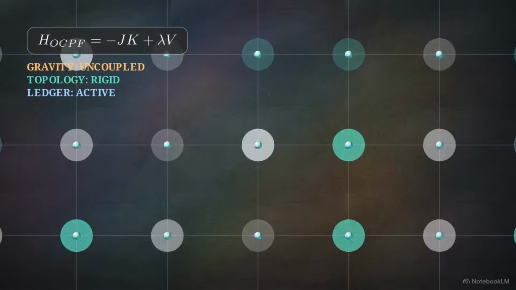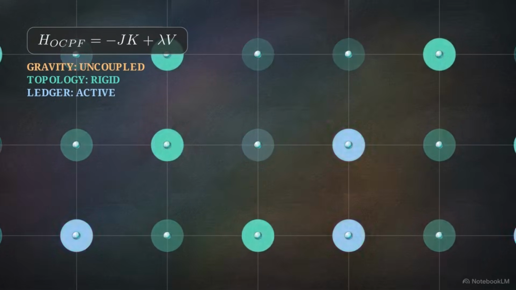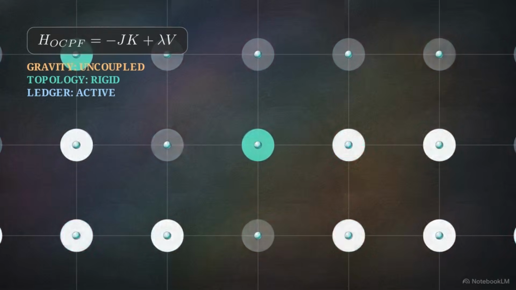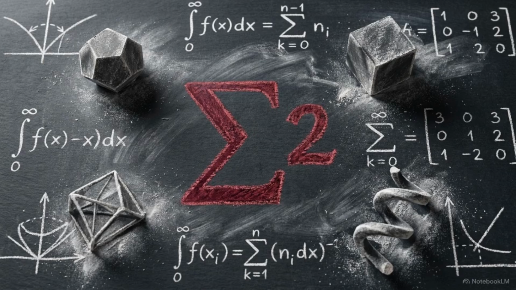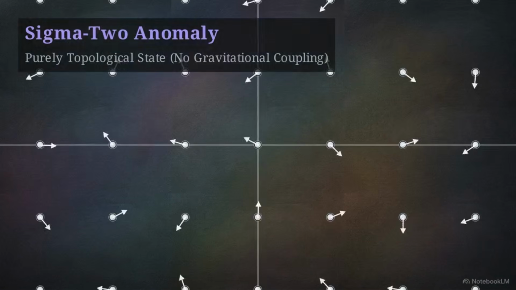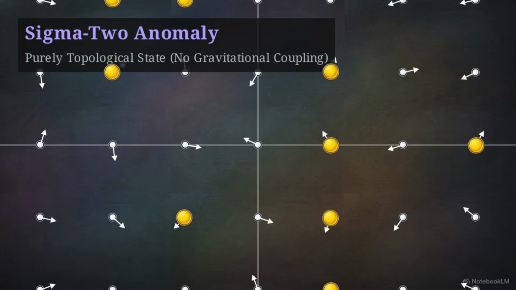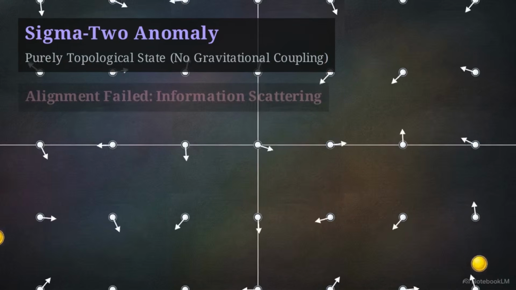We can test this ledger by running the system under a purely topological condition, using the uncoupled OCPF Hamiltonian to see how the network updates mathematically without any gravitational parameters. The result is a failure recorded as the sigma-2 anomaly. Because a pure topological field lacks curvature, the local reference frames lack the internal tension needed to align their vectors. The information fails to latch and simply scatters off the edges.